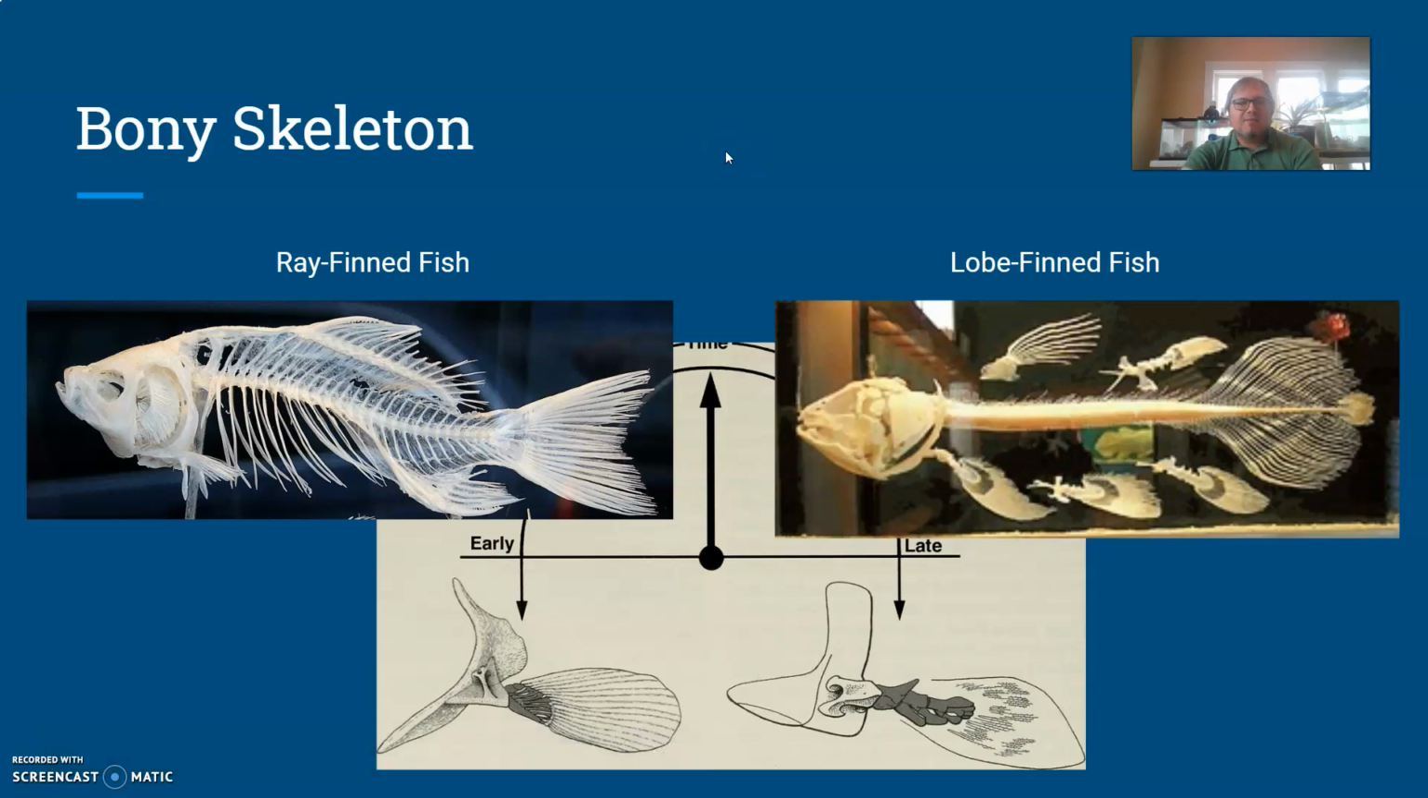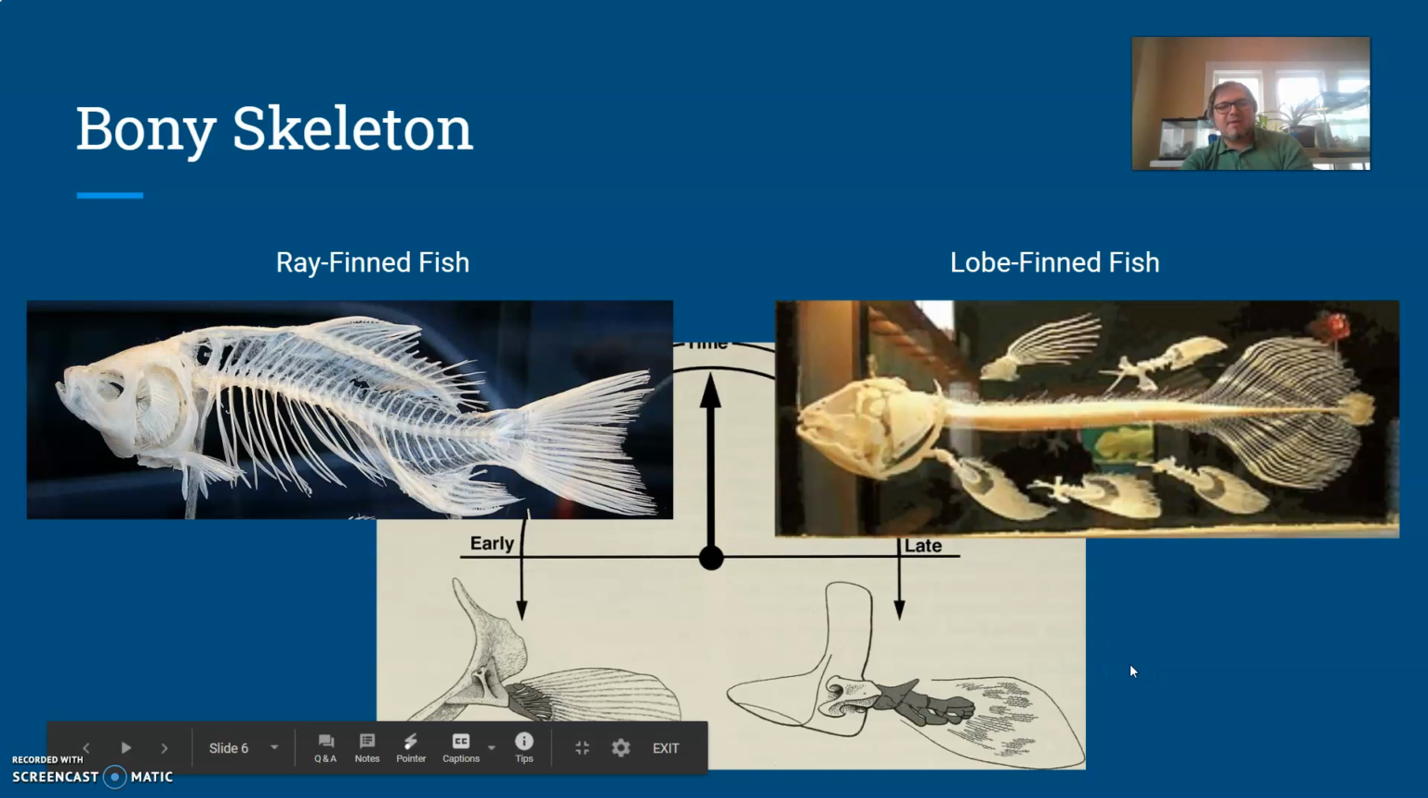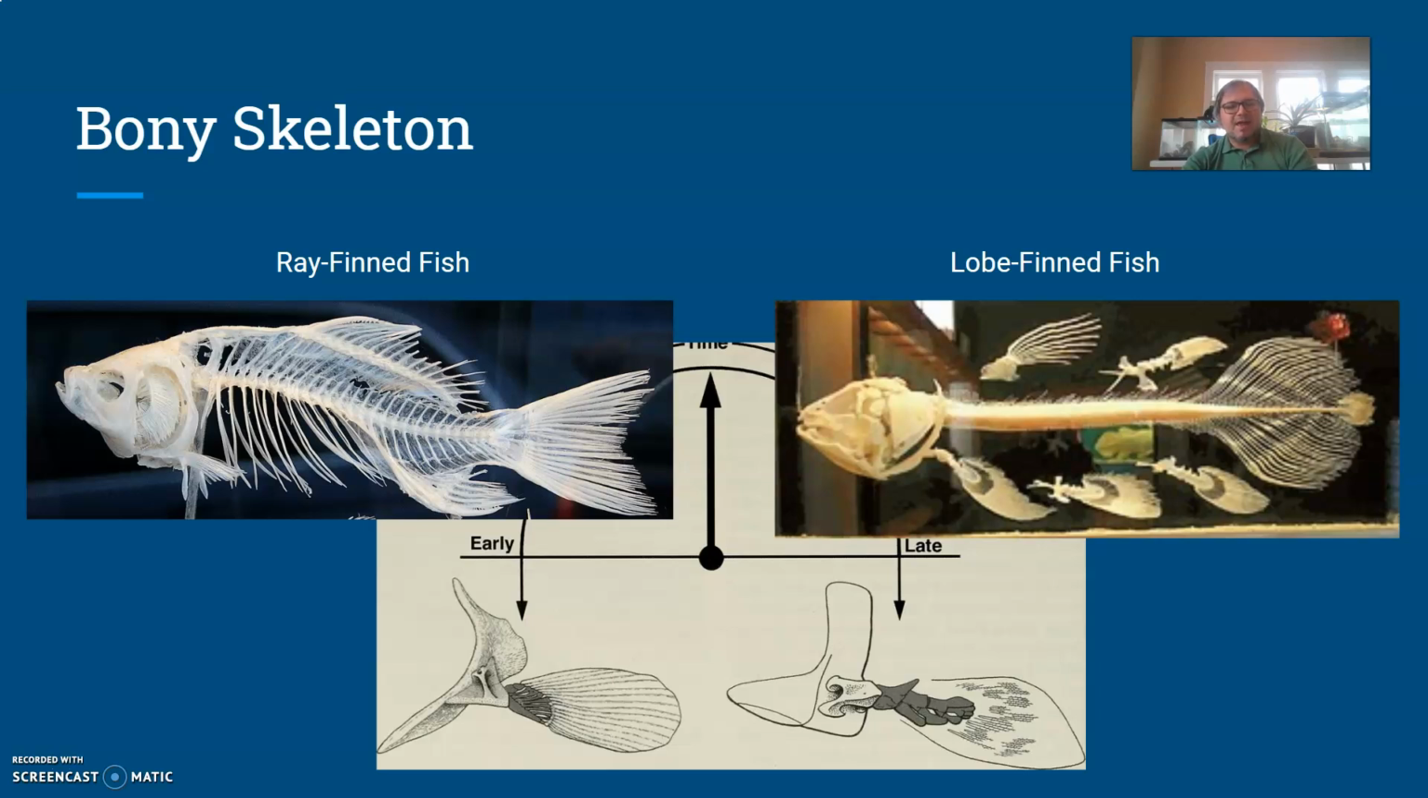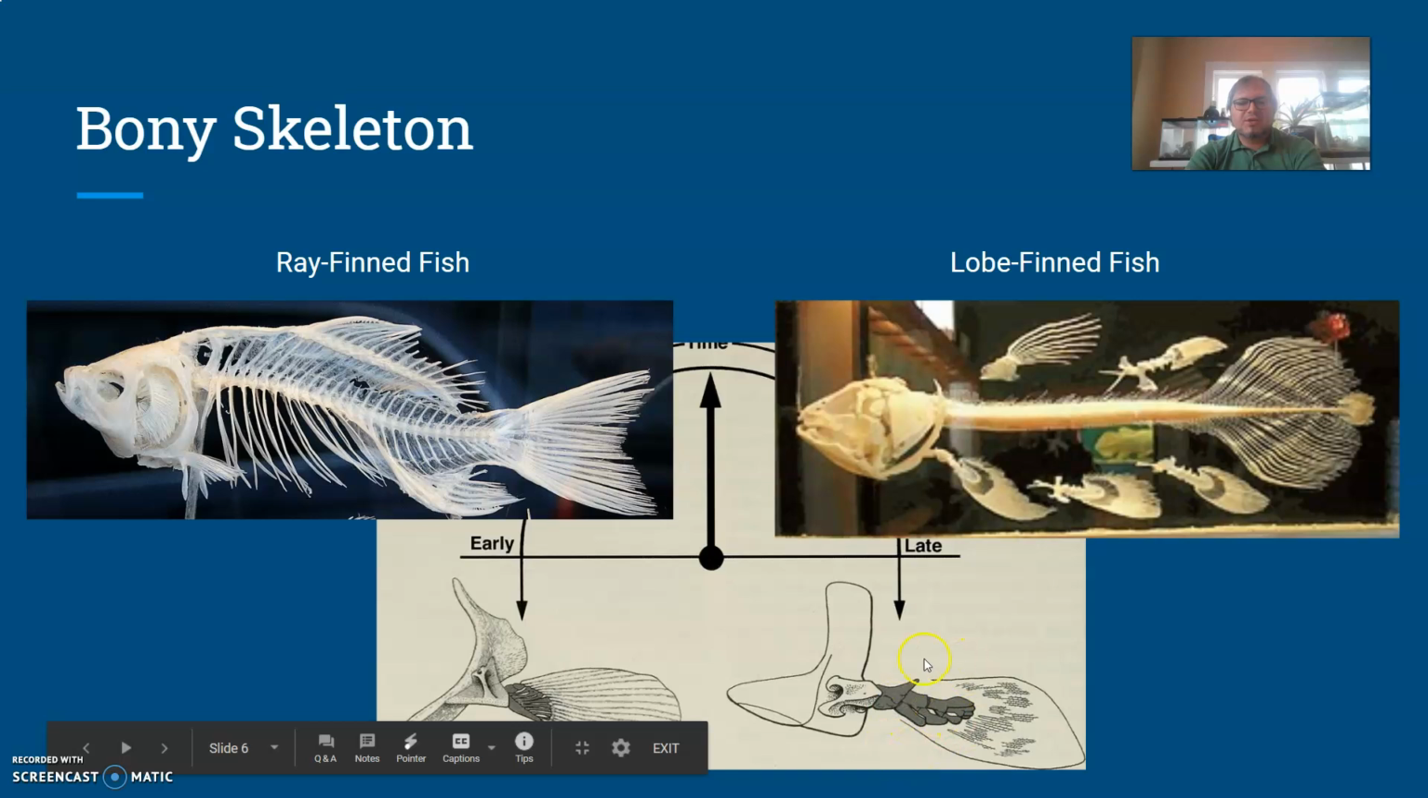So when we're talking about bony skeletons, again, this is in contrast to our cartilaginous fish with their cartilaginous skeletons. Here we can see the skeleton of a ray-finned fish and the skeleton of a lobe-finned fish. And I put this little emphasis down here at the bottom. If you're looking at the fins specifically between a ray-finned fish and a lobe-finned fish, you can see those filaments, those ray supports in the ray-finned fish. But the lobe-finned fish, you're kind of seeing a heavier concentration of these bones.